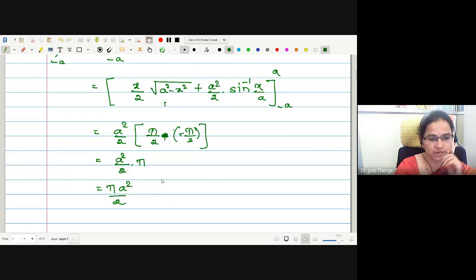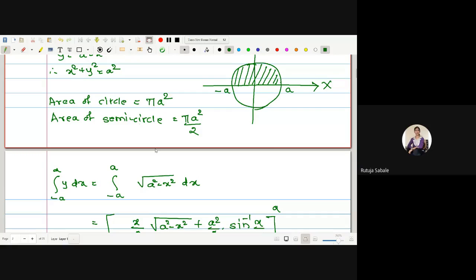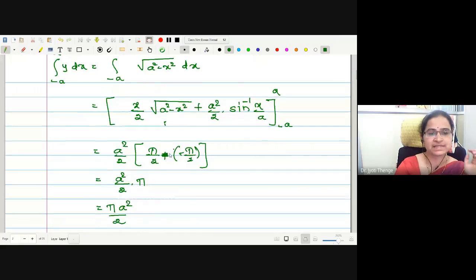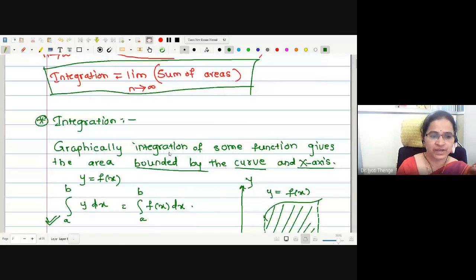Is there any doubt on this? Good. Therefore, with the help of examples, we have checked how graphically the integration concept gives us the area bounded by the curve and the x-axis. This is what we have already studied.